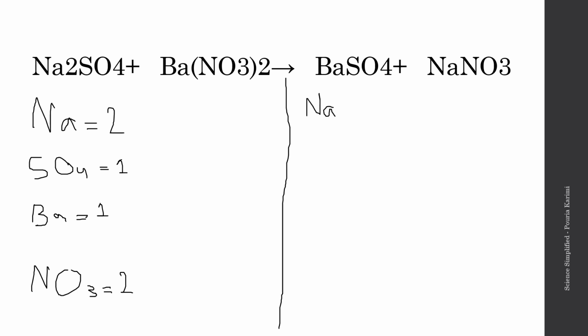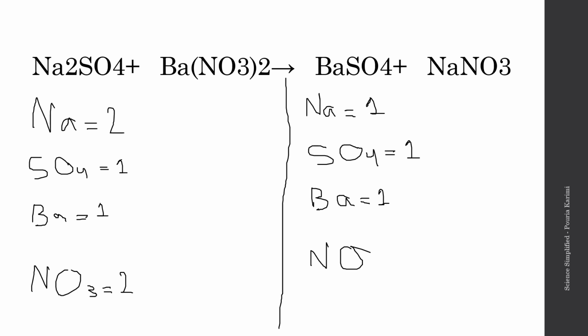We're going to do the exact same thing here, but going in order. So we're going to start with sodium. There's only one sodium. And then SO4, sulfate. There's one. And then barium. We have one. And at the end is our nitrate. We have one.